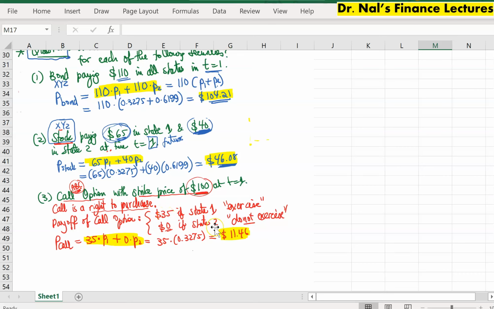And if state 2 happens, the underlying stock, the ABC company stock, will be $90 in state 2. $90 is below the strike price of $100, so as a result the option will not be exercised and I don't need to purchase any state 2 contingent claims. So to replicate that call option, all I need is to purchase 35 state 1 contingent claims and no state 2 contingent claim. Plugging in the value for P1, we get this price. This is a fair price in a sense for this call option with a strike price of $100.